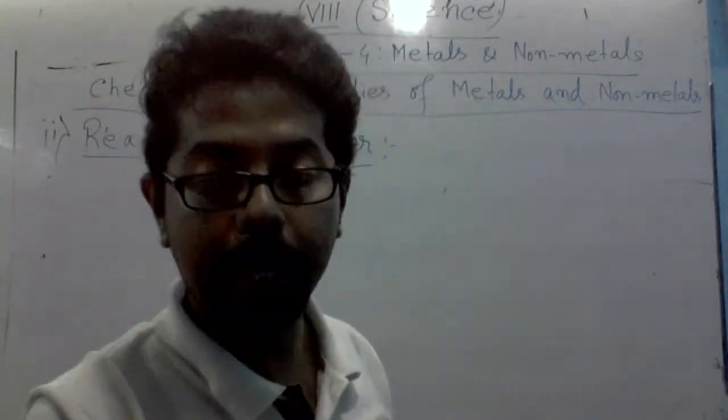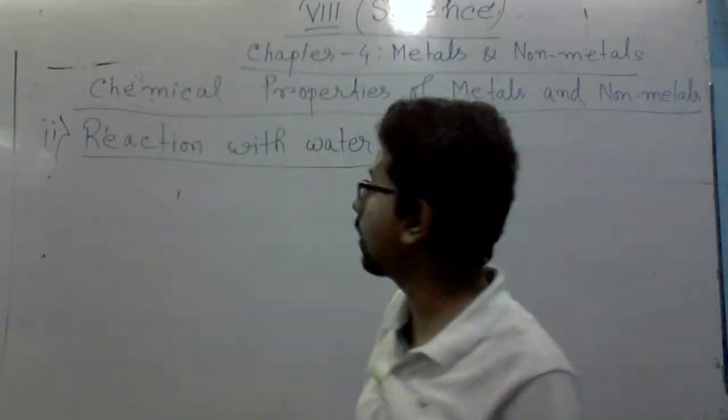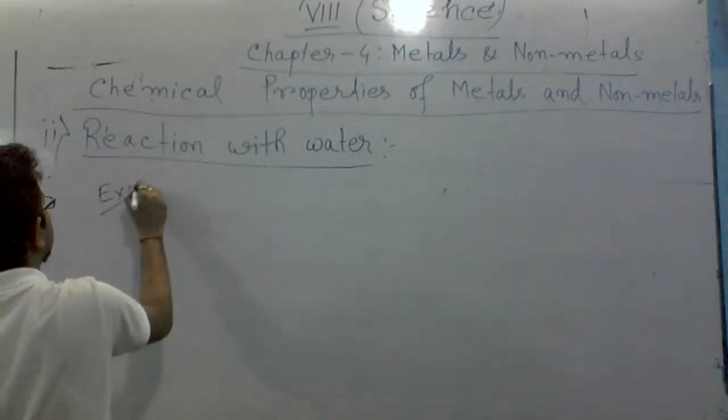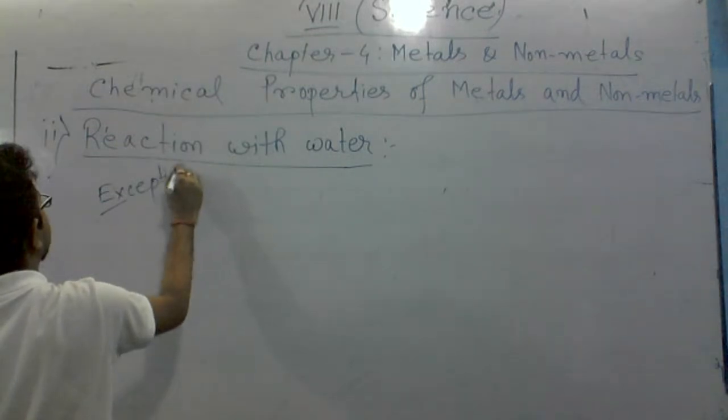All these are just notes you need to know. See, iron is an exception.